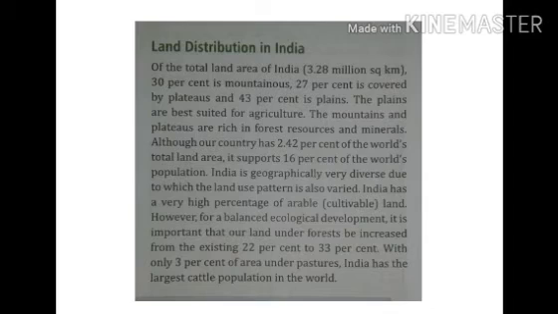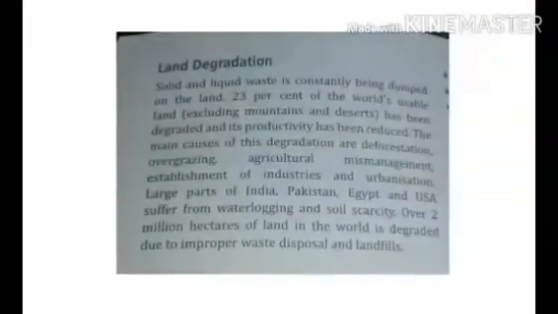Children, you should know that whatever land we have, a very high percentage of this land is arable land. Arable means cultivable, where agriculture can be practiced. And also, for balanced ecological development, it is important that our land under forest is increased, which was earlier 22%, has been increased to 33%.